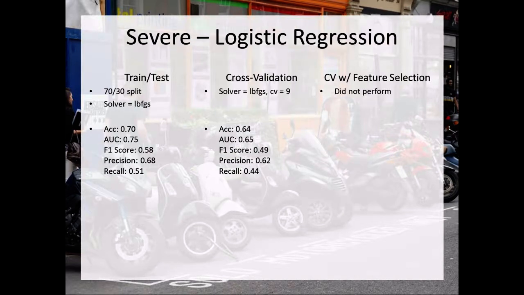Lastly, logistic regression for the severe class and train test: 0.58, which was the best F1 score out of all of them for severe, compared to 0.49 for cross-validation here. I did not perform feature selection here for logistic regression. So I think logistic regression is the winner here, actually.